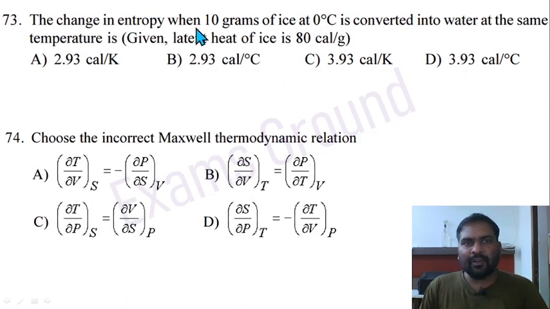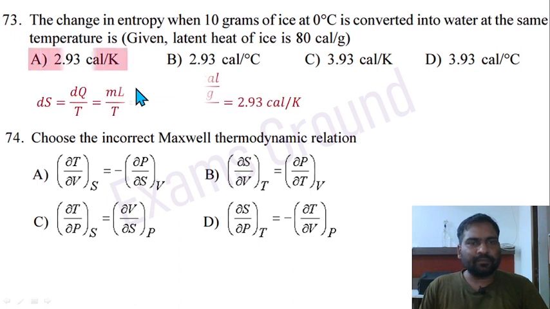Question 73. The change in entropy when 10 gram of ice at 0 degrees Celsius is converted into water at the same temperature is. So dS equal to dQ by T, Q equal to mL, where L is latent heat and m is mass. Put the values: latent heat 80 calorie per gram and mass 10 grams, and divide by 273 Kelvin. Convert degree Celsius into Kelvin and put it there. After solving, you will get the answer 2.93 calorie per Kelvin. Option A is correct here.